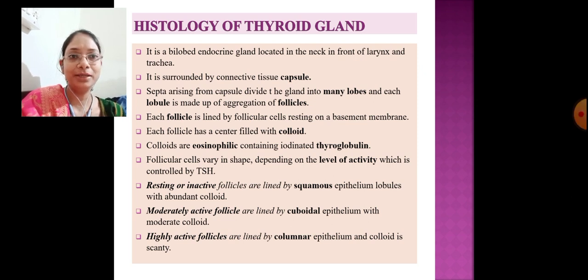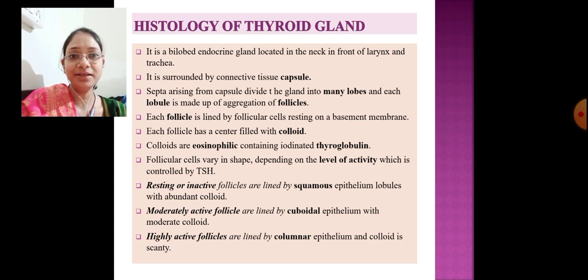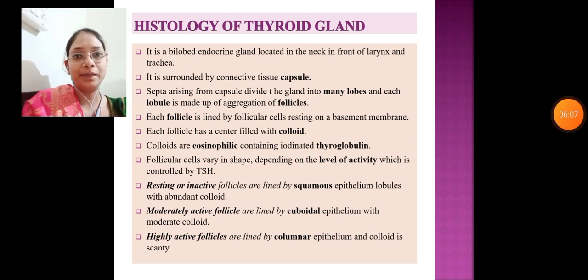The thyroid gland is a butterfly shaped gland in the neck region. It is surrounded by the capsule. The capsule divides the gland into many lobules, and the lobules contain the follicles. These follicles have follicular cells, or cuboidal cells. At the center of the follicle there is a colloid. This colloid contains thyroglobulin, and the T3 and T4 hormones maintain the entire metabolism of the body.